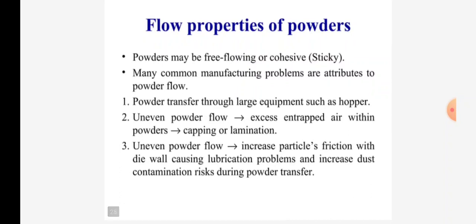Flow properties of powder. Powder may be free flowing or cohesive, that is, sticky. Many common manufacturing problems are attributed to powder flow. First, powder transfer through large equipment such as a hopper. Second, uneven powder flow, excess entrapped air within the powders, capping or lamination. Third, uneven powder flow, increased particle friction with the die wall, causing lubrication problems and increased dust contamination risk during the powder transfer.